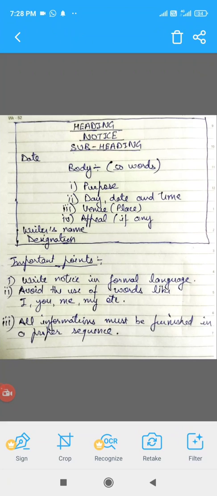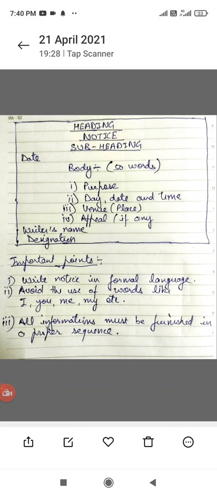It should be written that this is to notify that the school is going to organize an event on dash dash dash day dash dash dash date from 9 a.m. to 5 p.m. So all are requested to enthusiastically participate in it. Now this is a formal language. It's a language in which a notice should be written.